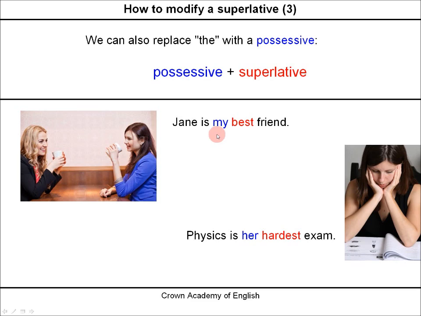So this is the possessive adjective here and here. Or we can say physics is Jane's hardest exam. This time we are using the person's name, and the possessive is with an apostrophe and the letter S.